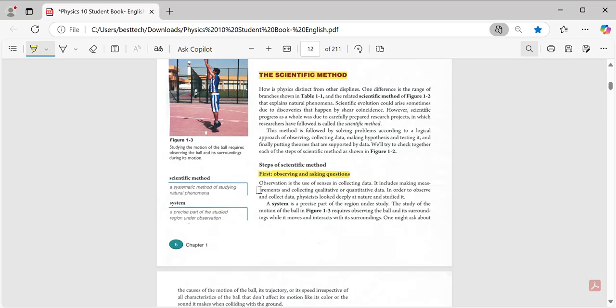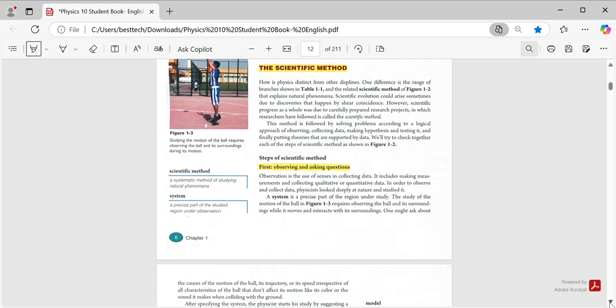Guys, I don't want to explain it all. Just understand the scientific method in brief. It's written: observing is the use of the senses in collecting data, includes making measurements and collecting qualitative and quantitative data. In order to observe and collect data, physicists look deeply into nature and study it. So in general, thinking and asking and observing about the things that happen is the first step of the scientific method.